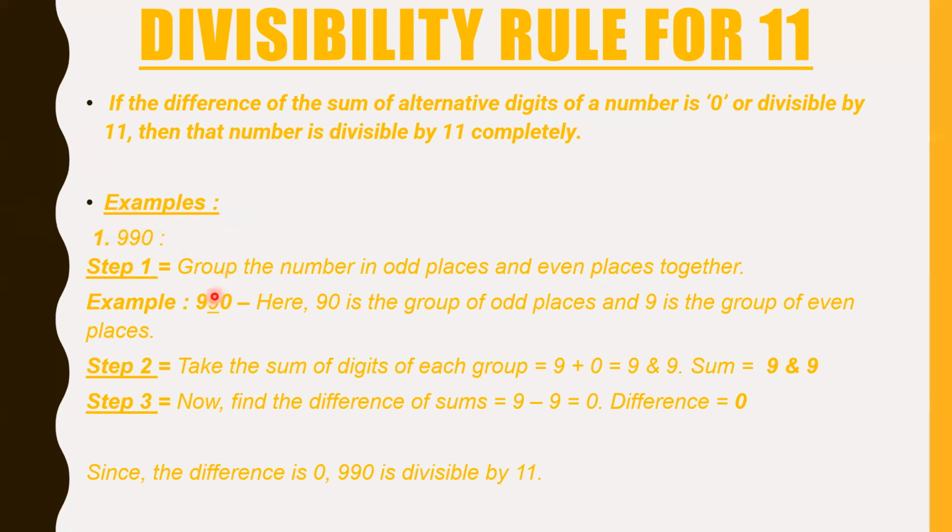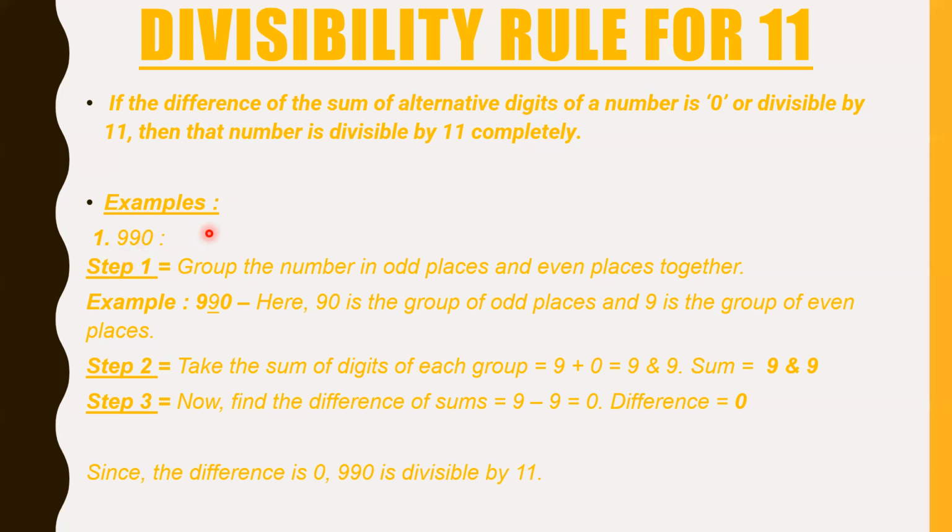So for example, in 990, we take 0, we leave 9 and we take 90. So 90 is the group of odd places and 9 is the group of even places. We group the numbers in odd places together and the numbers in even places together.